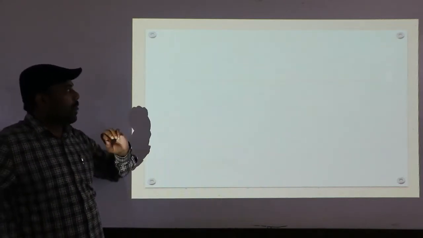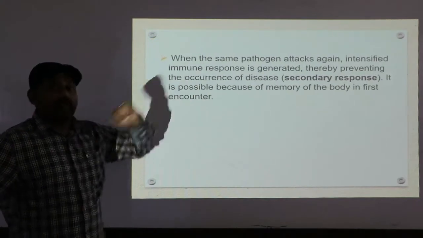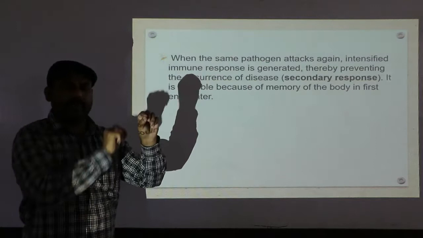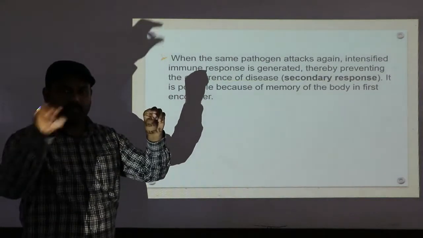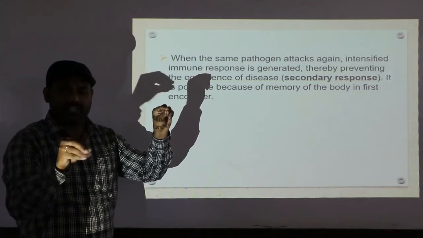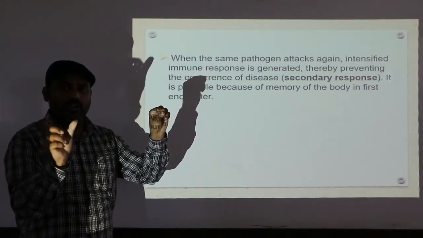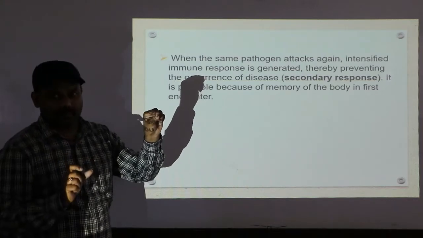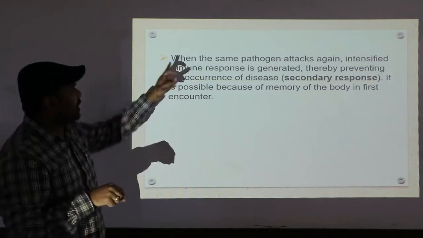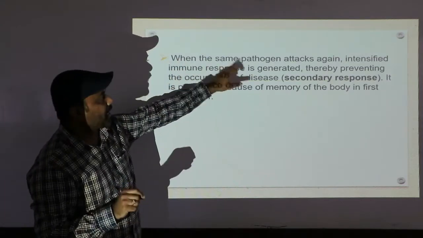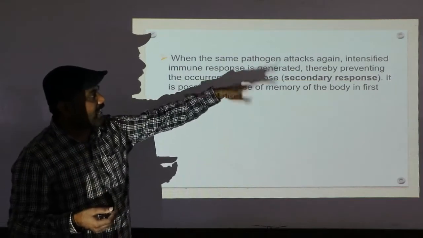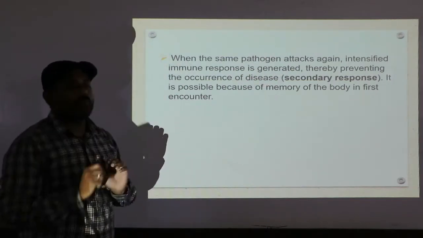Next, very important: let's say X pathogen enters the person's body for the first time, and the immune system produces antibodies at a low rate, a low intensity response. After that, when the same X pathogen attacks again one more time later, an intensified immune response is generated.